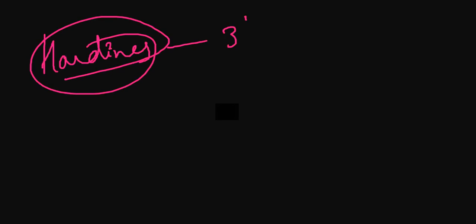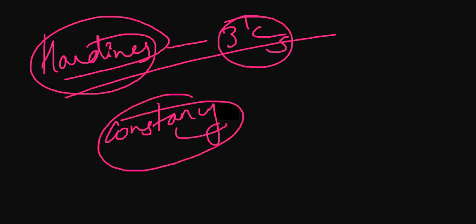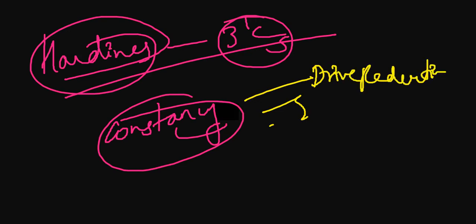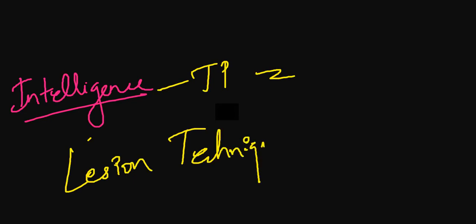Hardiness, 3 C's, we know. And what is about constancy? One question about constancy, the shape, size, brightness. Drive reduction theory was asked, and theories on intelligence were asked as well, about JP Das model, Naglieri model. Then lesion techniques were asked.